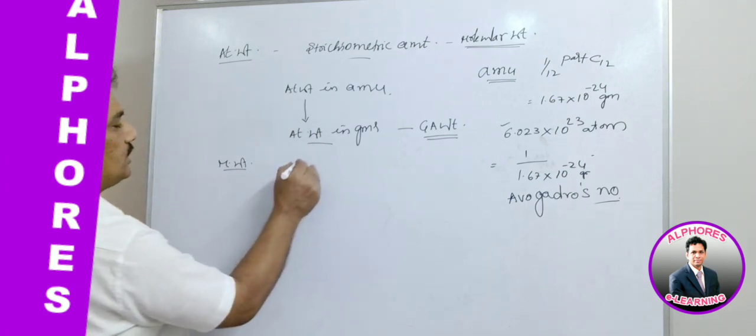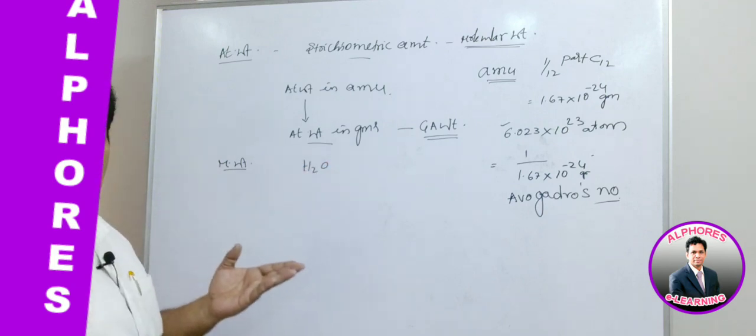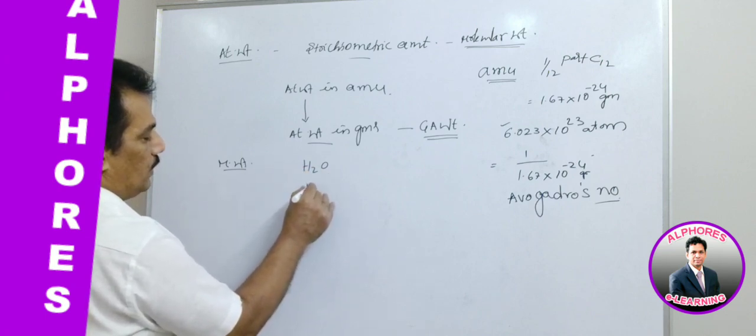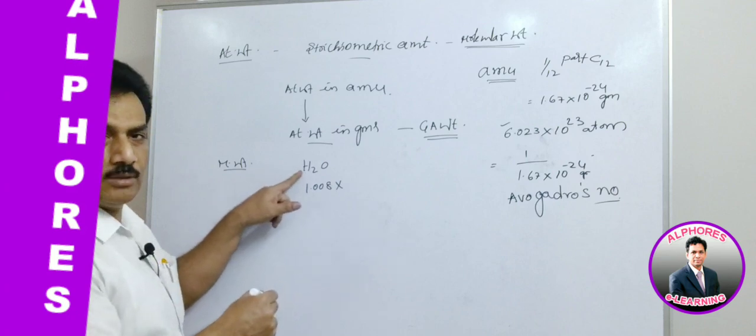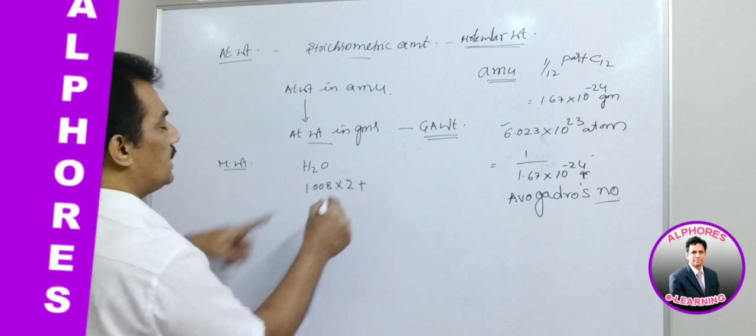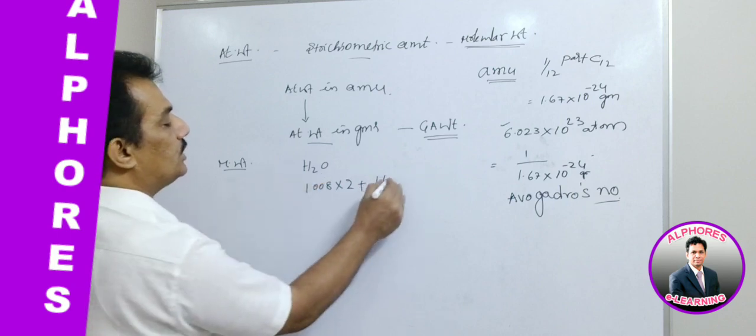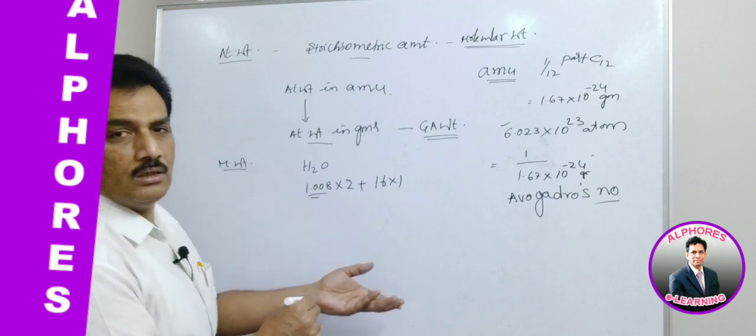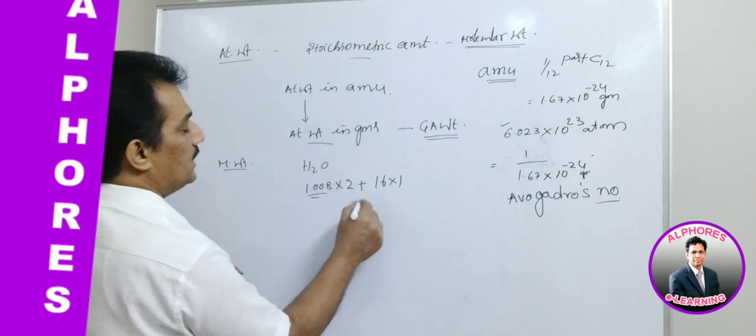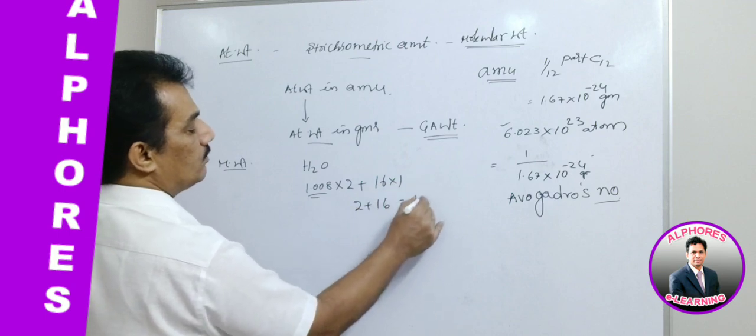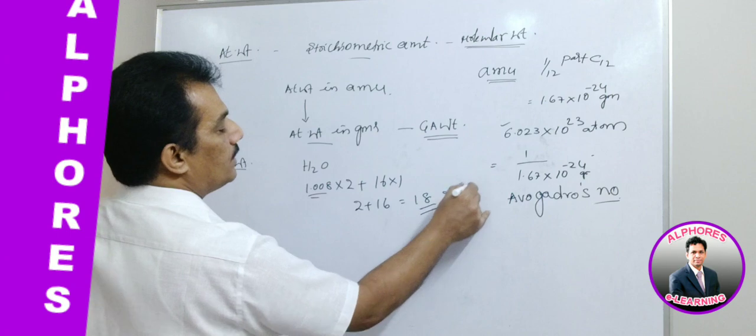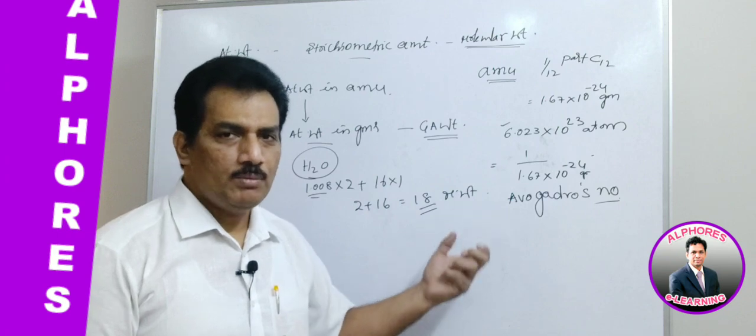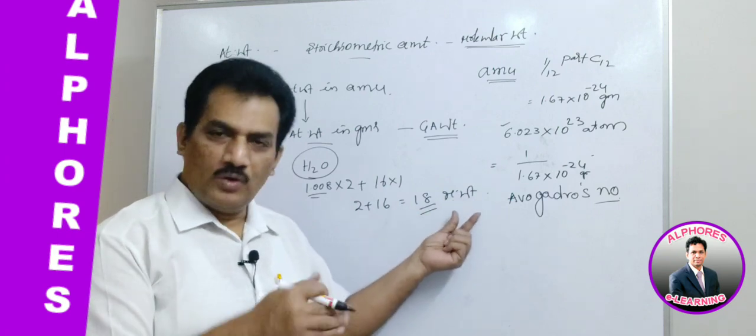Say, for example, if it is given as H2O. As we are aware of the atomic weights of hydrogen and oxygen, hydrogen's atomic weight is 1.008 into how many atoms present in this molecule? 2, plus oxygen atomic weight 16, how many atoms present? 1. So 1.008 is taken as 1, so 1 into 2 plus 16 into 1, that is 18. It is the molecular weight of water. In this manner we can calculate. It is one method, and in coming days also we are going to measure in this manner.